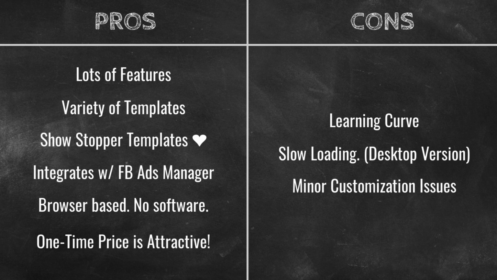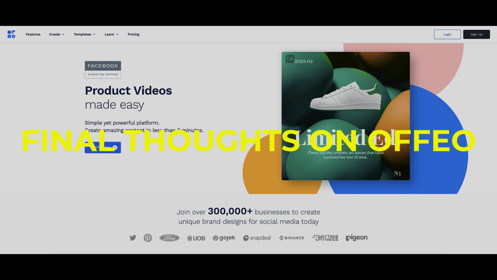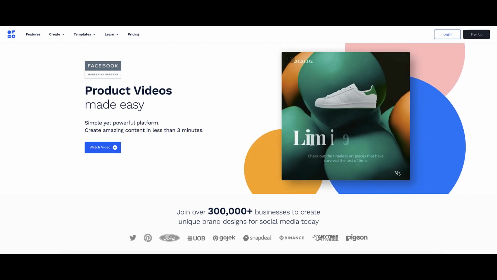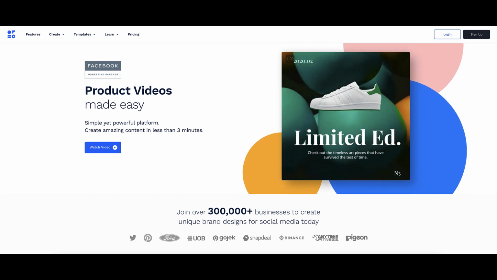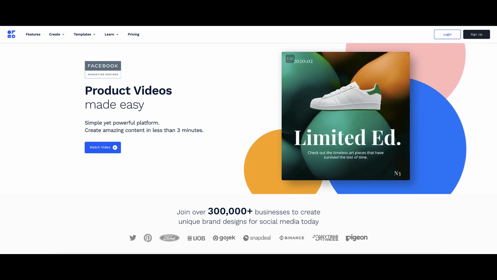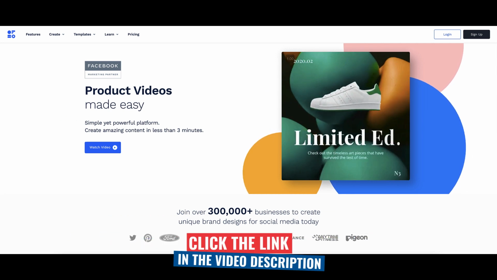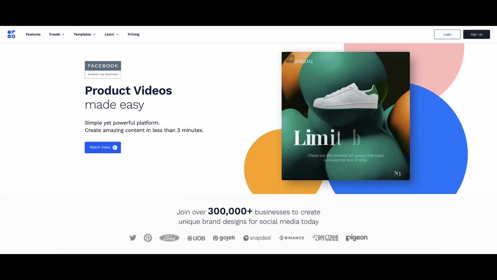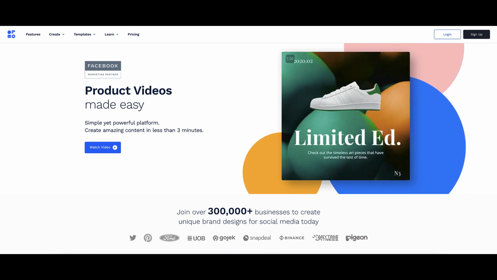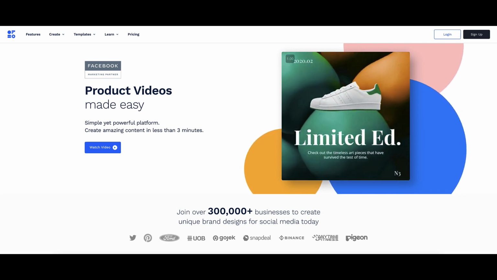So now that you guys have heard the pros and cons, I'm going to give you my final thoughts on OFFEO. All right, guys, you already know how I feel about OFFEO. I love OFFEO, and I know that you'll love OFFEO too, especially when you can get it for a one-time price of $98. All you gotta do is click on a link below to get started. OFFEO is perfect for anyone who wants to stand out from the crowd by creating high-quality videos using this powerful video editing tool and design software.